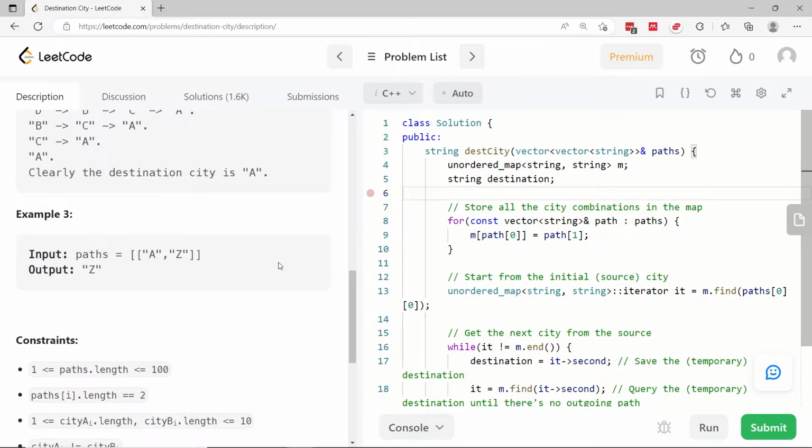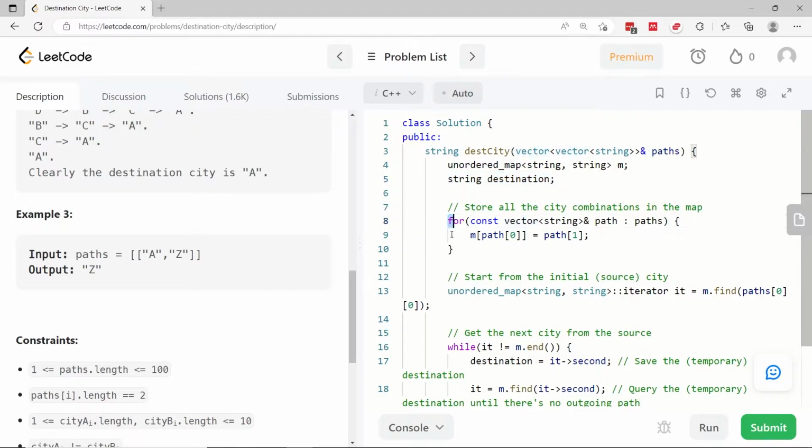So this is my solution in C++. I'm not going to have a graph. So I'm not going to have a tree with nodes and so on. Instead, I'm going to use the map approach. If you use a different programming language, you might think of it as a hash map. So here I have an unordered map. It's a map where the keys are strings and the values are also strings. The final destination, which I'm going to return, is a string that I'm also calling destination.